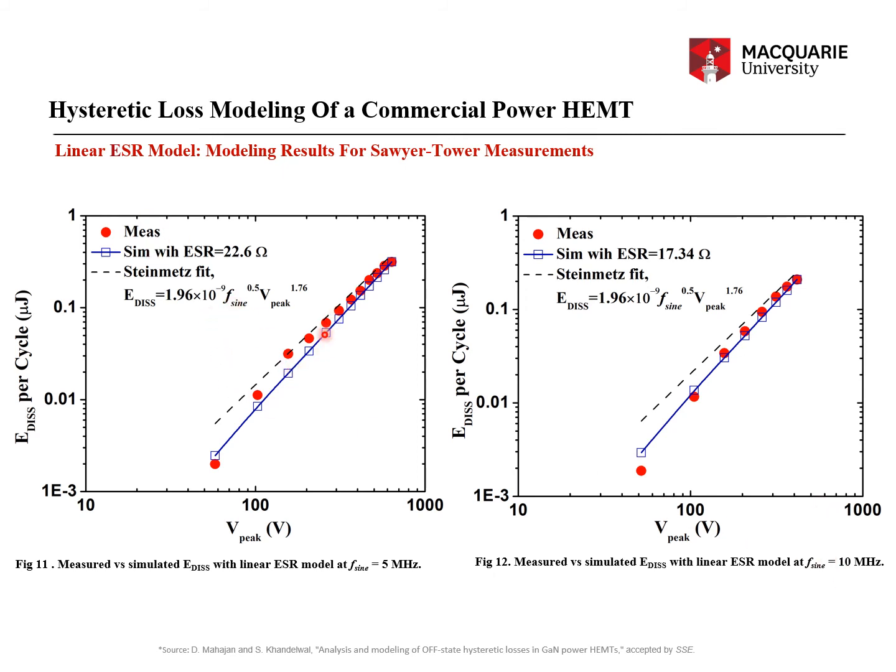So I was able to model by varying the value of ESR manually. I was able to fit the measured data of energy loss per cycle both as a function of frequency and bias. And this EDISS is proportional to f_sine times V peak. That is a function of frequency and bias. This is also called the Steinmetz fit.